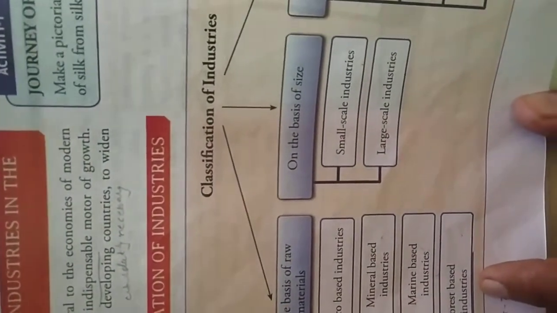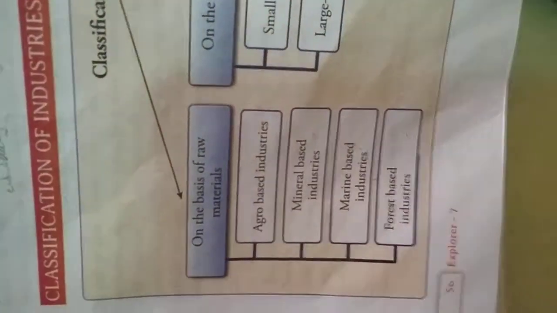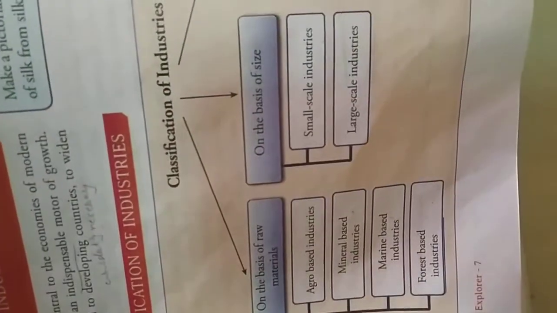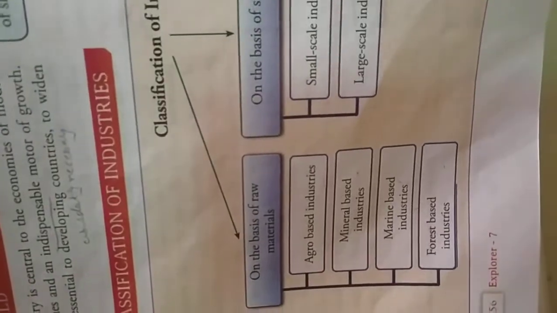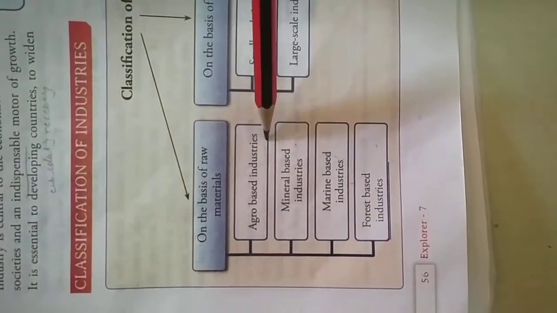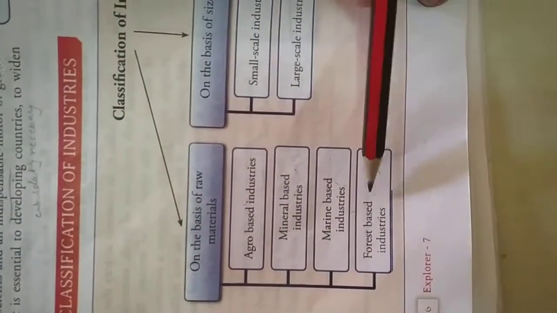Then forest based industry. From the forest, plants are used in medicines also. That wood we use to make paper, and we use wood in furniture, so many uses. So this is on the basis of raw material. We divide the industry into 4 parts: agro based, mineral based, marine based and forest based.